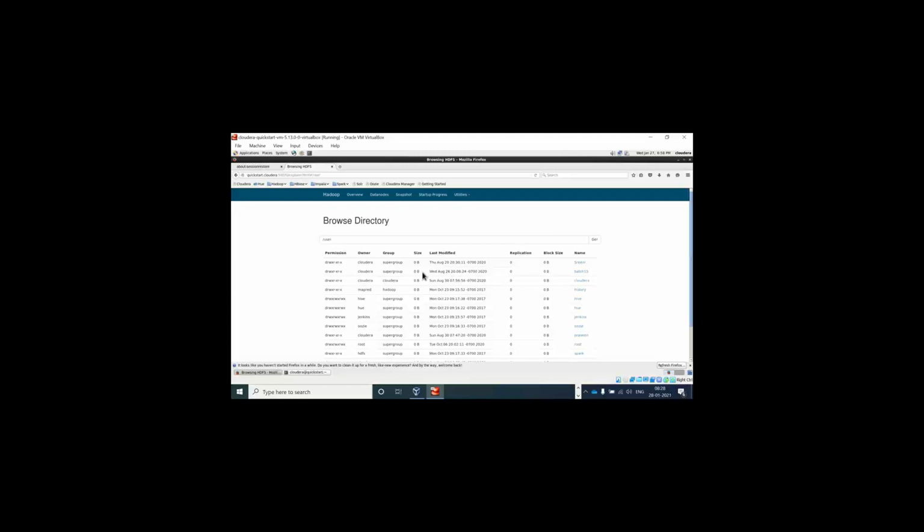See here, I have directories: Srini, Cloudera, Hive, Hue, all those things. I will explain each and everything. And block size, as I said, right? See here, the block size, the replication, who modified it, what the size is, all those things you can see here. That is under Utilities. This we call the web UI, the Cloudera web UI. So don't worry, I am going to explain each and everything to you. Root user, user, root, all those things will be there. I will explain how to use Cloudera in a very proper manner.